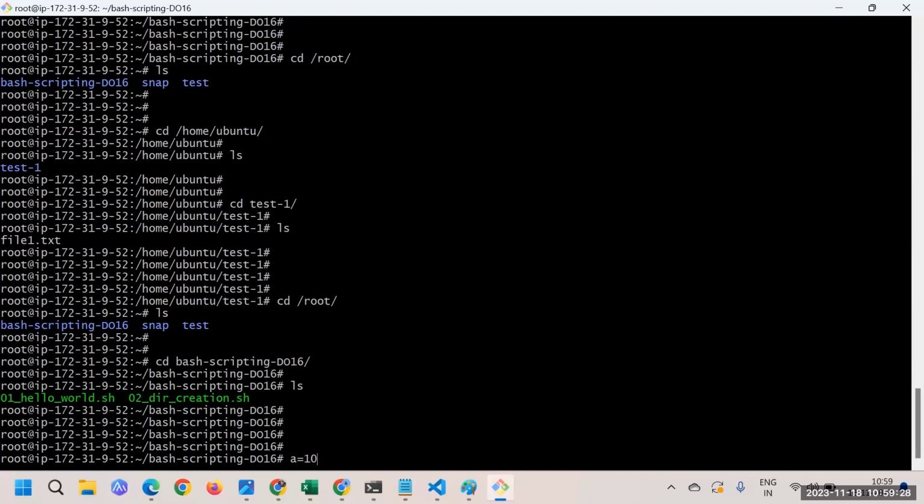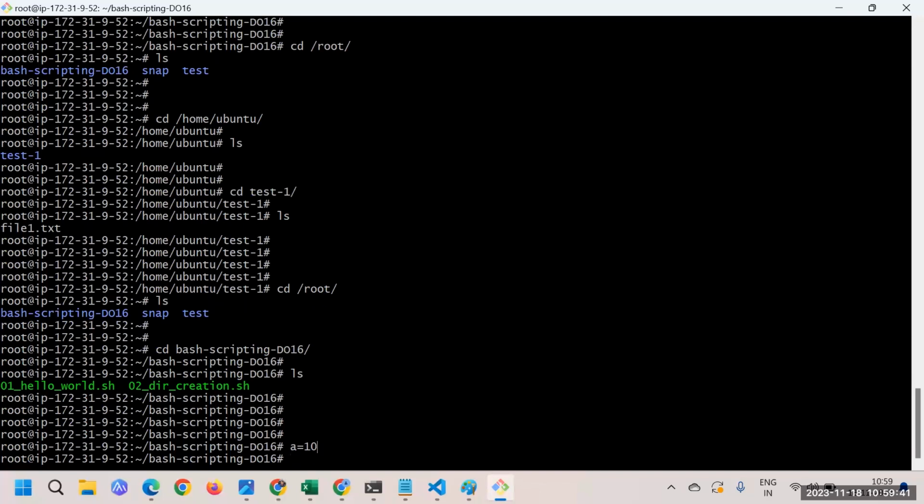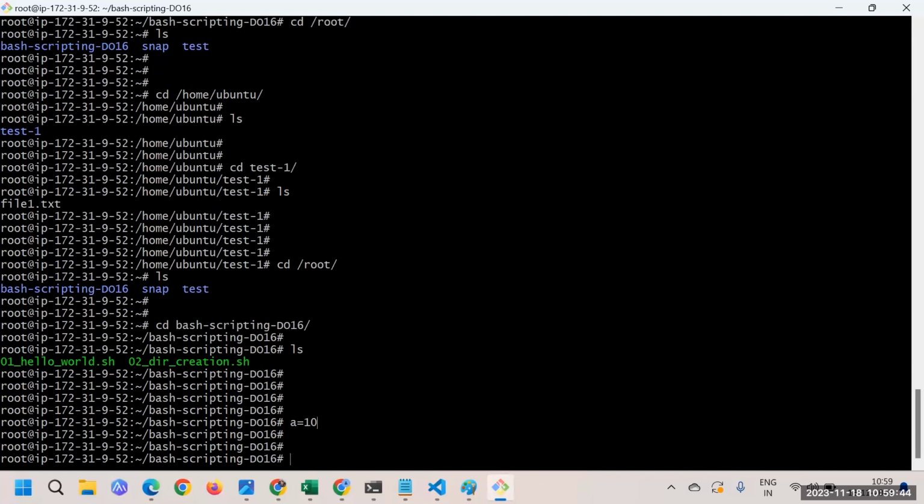So here, if I say a is equal to 10, we are assigning the value 10 to a. If I press enter, you see that we have executed this command. Now we are interested in accessing that variable. How can we access it? You can just say echo $a. So $a is going to refer to the value of this particular variable.